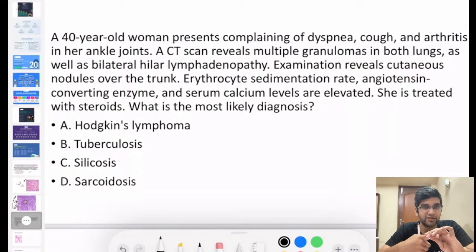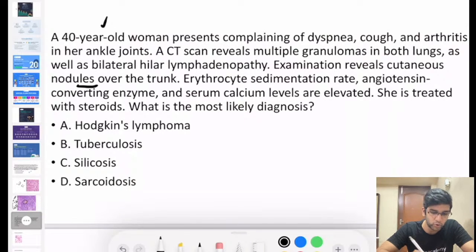One happy thing is you didn't go for tuberculosis, because we have been reading that whenever it's granuloma, the first possibility is tuberculosis, right? A 40-year-old person has dryness, cough, arthritis in an ankle, and multiple granulomas in both the lungs, as well as bilateral hilar lymphadenopathy. You have cutaneous nodules over the trunk, right? What does it mean? Can you give any term to this? Cutaneous nodules over the trunk, leg, any particular term in relation with the diagnosis, which is sarcoidosis? Nodules in the trunk or in the lower limb, any term?